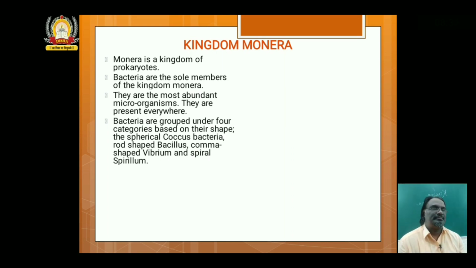Comma-shaped, pointed at one end, comma-shaped: Vibrio bacteria. And spring-like coiled bacteria, spiral bacteria or spirillum bacteria. So, based on the shape of the cell, bacteria are classified into coccus bacteria, bacillus bacteria, vibrio bacteria and spirillum bacteria.